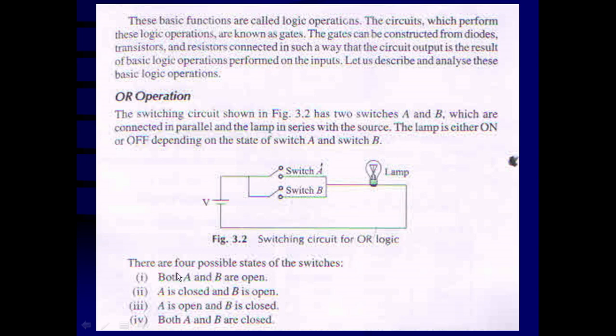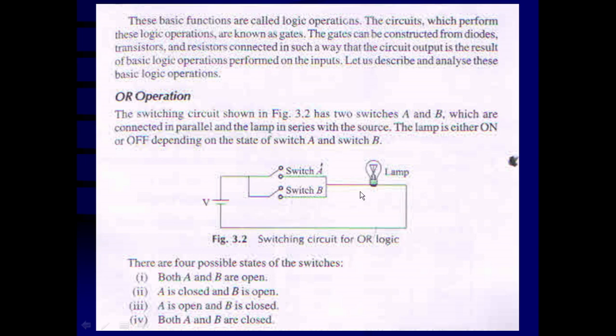One, both switches A and B are open. Two, A is closed and B is open. Three, A is open and B is closed. And four, both switches A and B are closed.